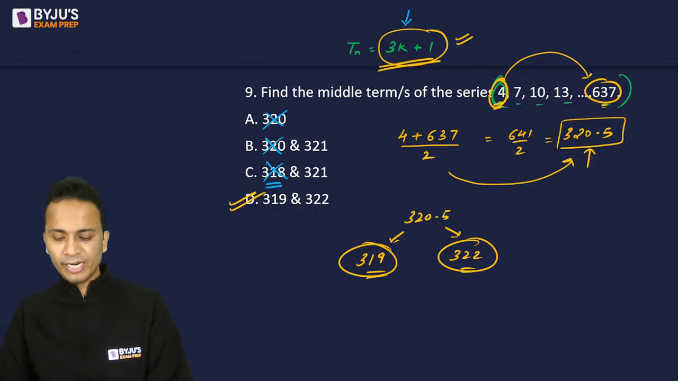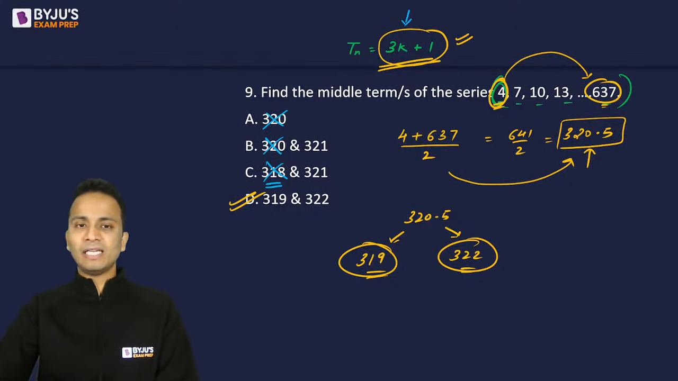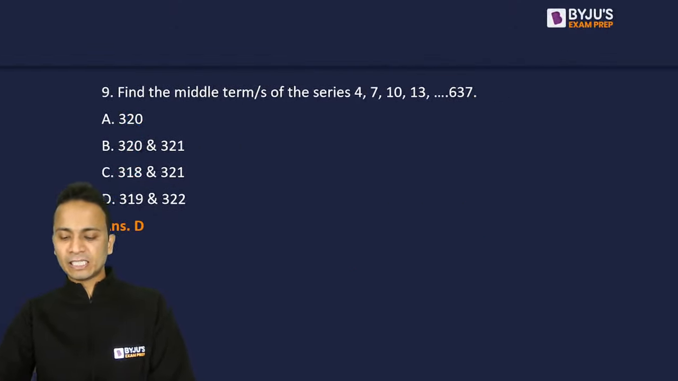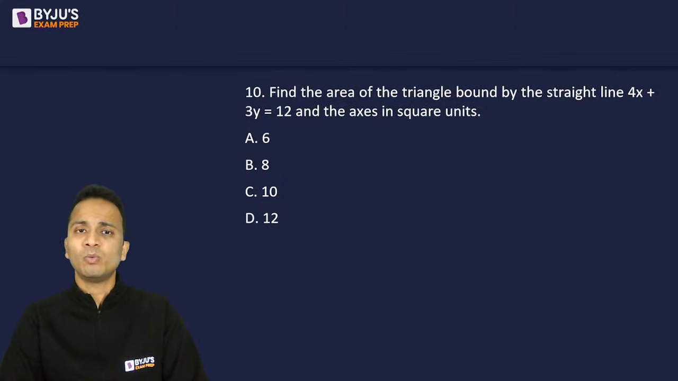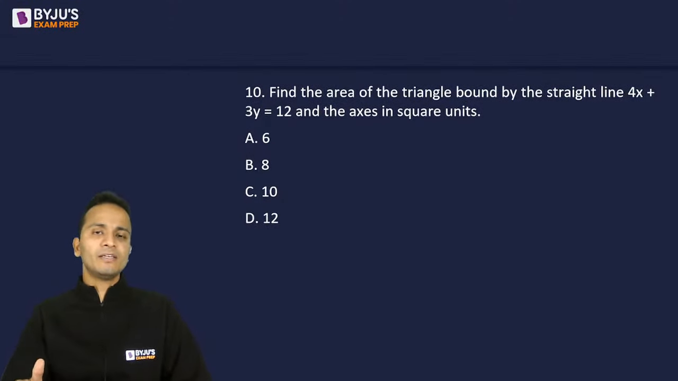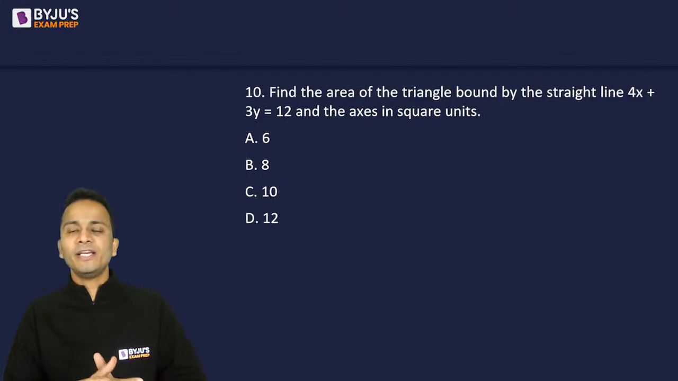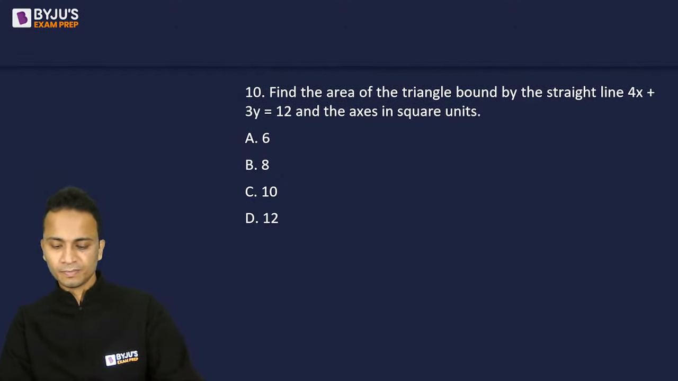Okay, all right. So that's it about question number 9. Option D is the correct answer. Let's move on to question number 10. Find the area of the triangle bounded by the straight line 4x plus 3y equal to 12 and the axis in square units. So you are given a line and you need to assume coordinate axis. Find the area of the triangle that is made by this line and the coordinate axis.